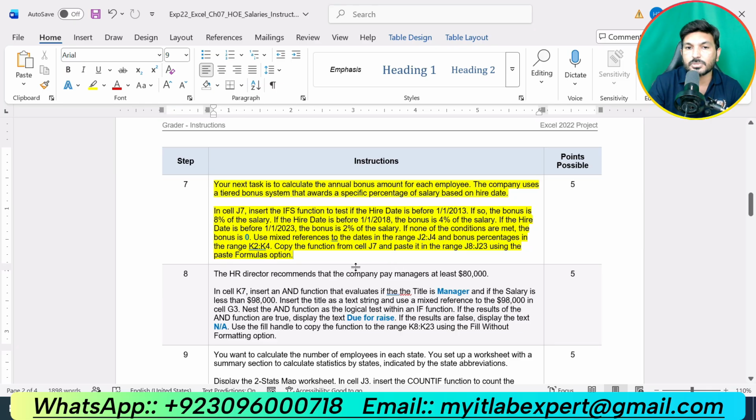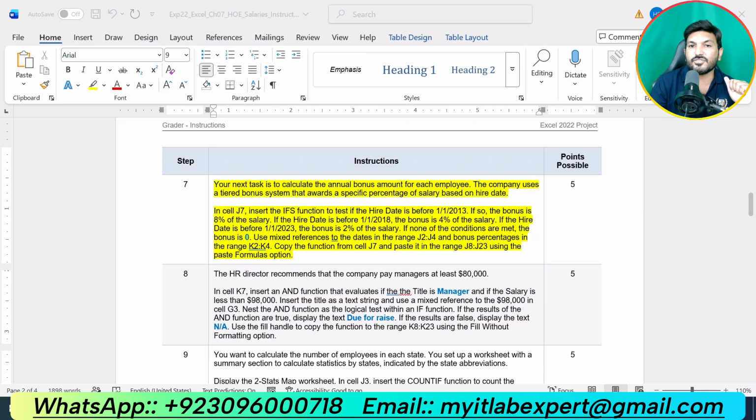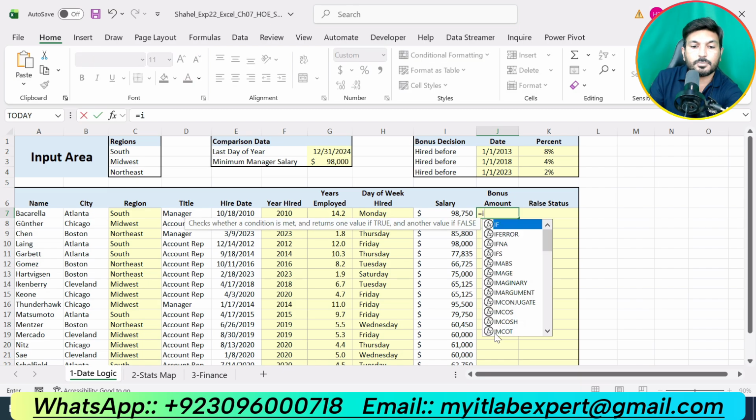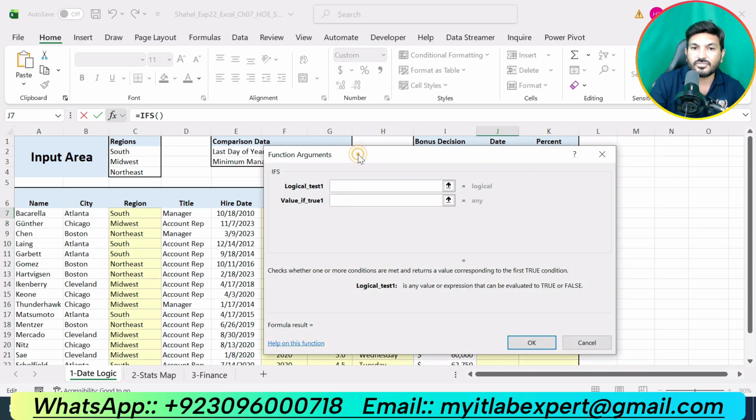So now basically we are supposed to calculate the bonus in column J, and for this we are supposed to use the ifs function because we are given different conditions. When we are given more than 2 conditions, we always use the ifs function. So here we will type equal sign and we will type ifs. Okay, double click on the function and click on the function symbol to enter the function argument.